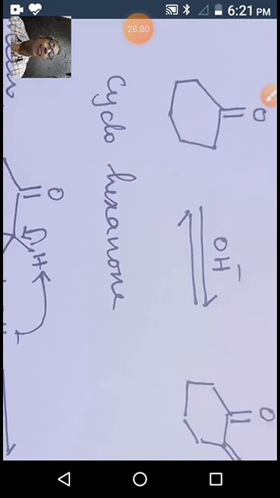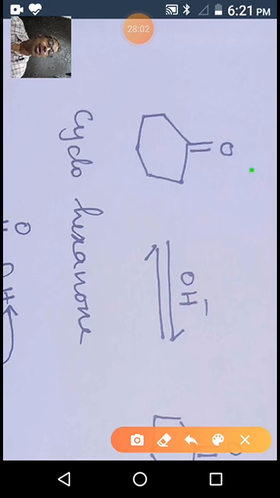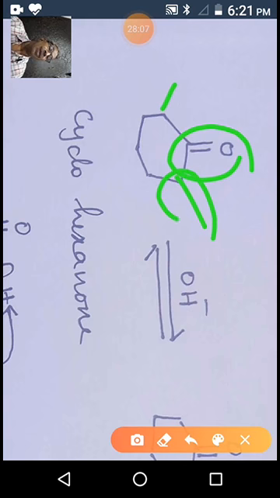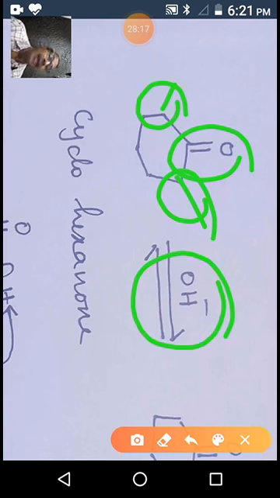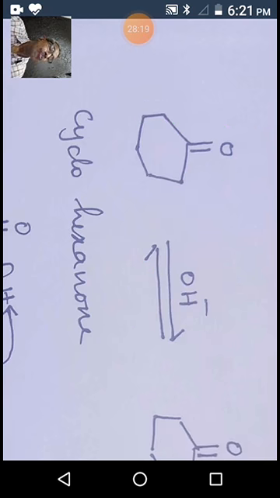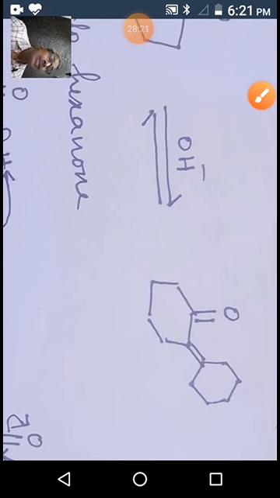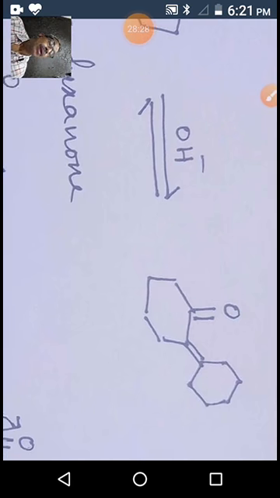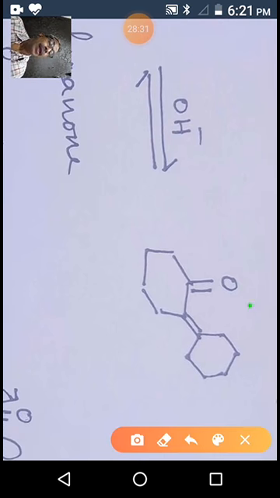We have a carbonyl compound. What are the conditions? It's a carbonyl compound, a ketone, and it has 4 alpha hydrogens. This one alpha carbon, this one alpha carbon. One more thing is that we have base in the reaction conditions. So in the presence of base, carbonyl compounds exhibit aldol reaction, giving this type of compound. It is also an enone.